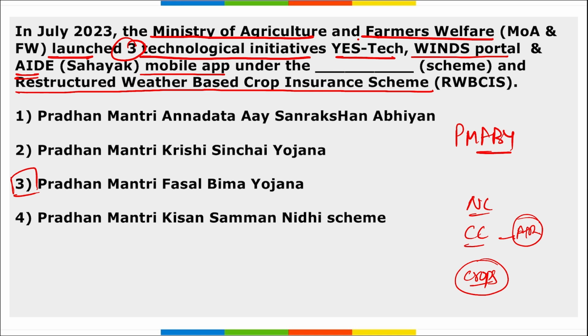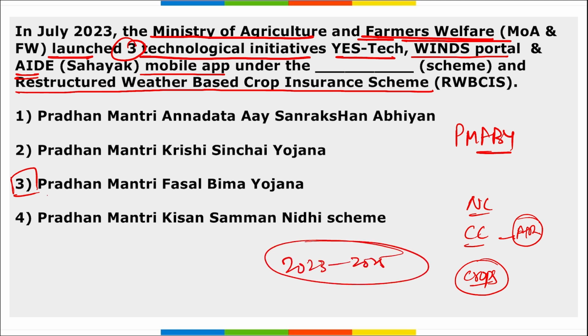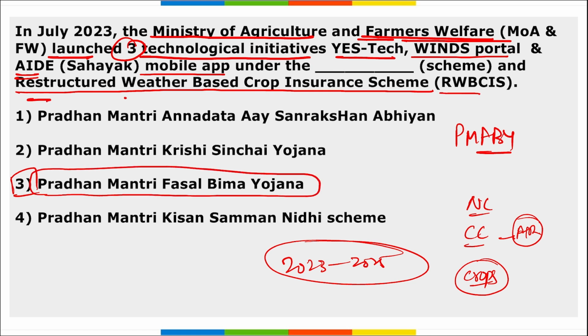And for the same, three technological initiatives, YesTech, Winds Portal, and the Sahayak mobile application, were launched. They will provide farmers with accurate weather data, crop yield data, crop insurance access, and other services between the years 2023 and 2025. This was under the Pradhan Mantri Fasal Bima Yojana and the restructured weather-based crop insurance scheme.